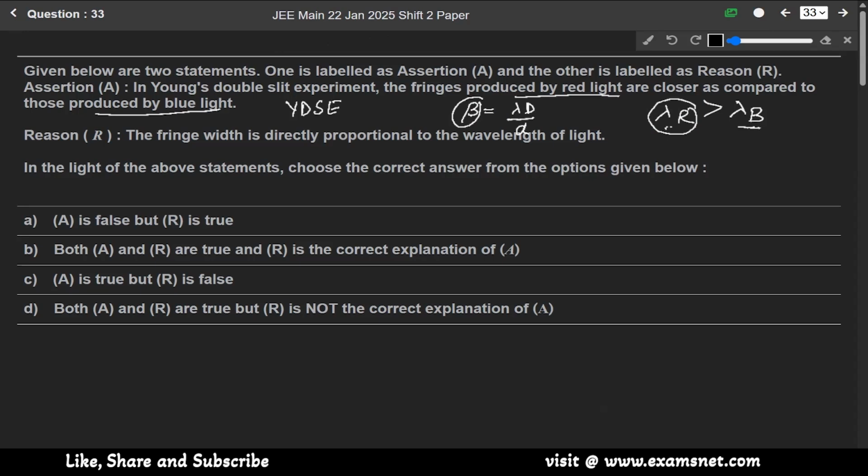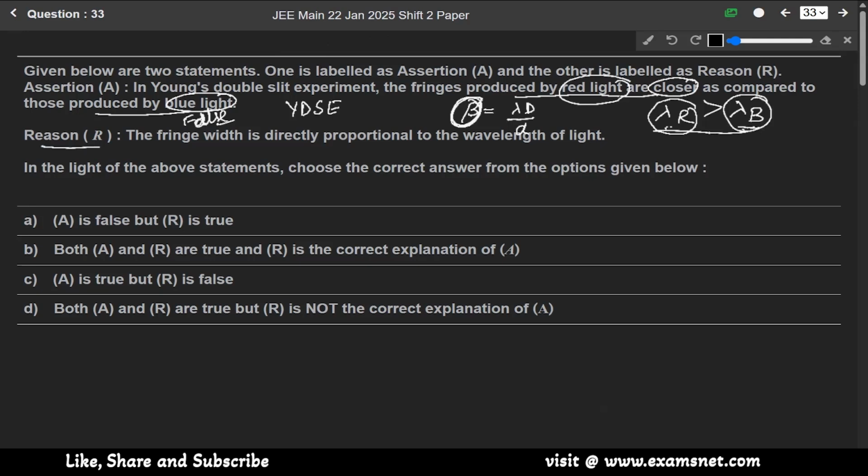So I think this statement is false, because it says red light fringes are closer, meaning fringe width for red light is less than that of blue light, but according to this, fringe width for red light is greater than the fringe width of blue light.